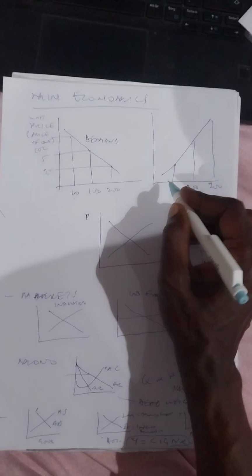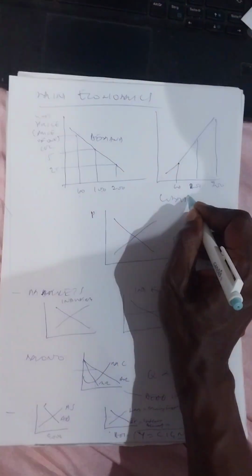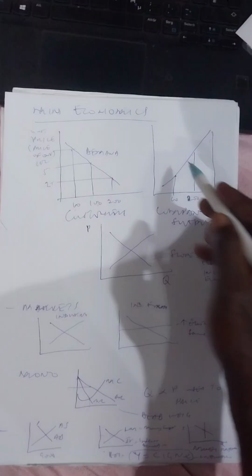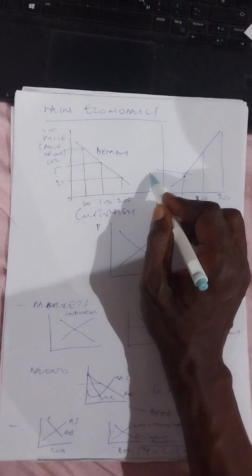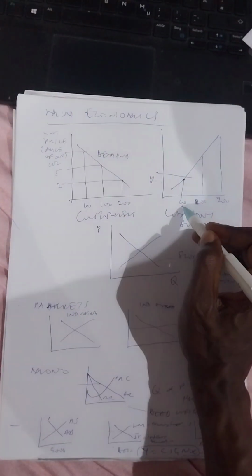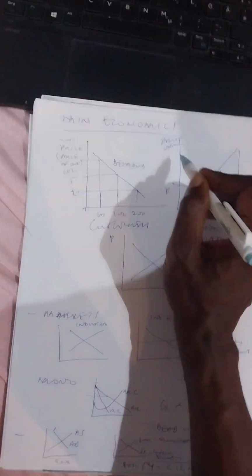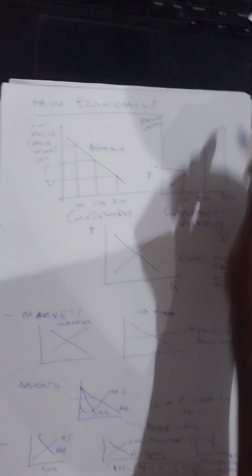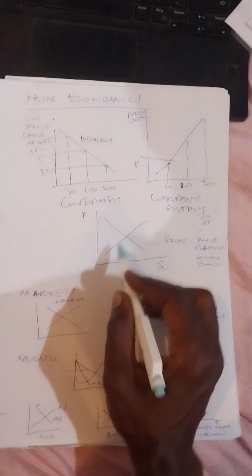Okay, when it comes to the company, they are supplying. So this is more or less like customers. Okay, they are supplying. So for them, when the price is low, they will supply few. When the price for one is very high, then they will want to get more money, so they will supply more. So if you put the two together, this is the equation.